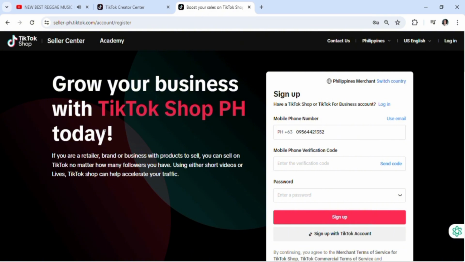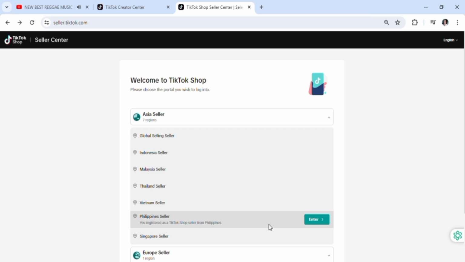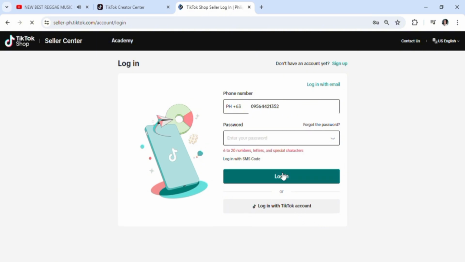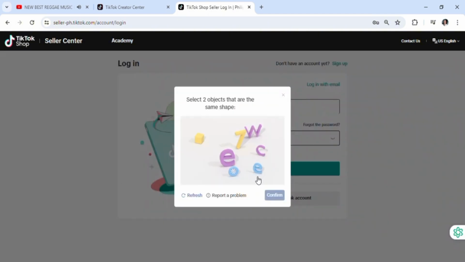Now again, in here you need to sign up with a mobile number and a mobile phone verification code. You're going to need to input your verification code in order to get in. Same thing if you're from Europe or Asia. Really, the process is the same. You're going to need a mobile number for TikTok, and that's it. Then you need to create a password like this one. Depending on which country you're in, of course, the mobile number is different from country to country, especially the two digits that are assigned.